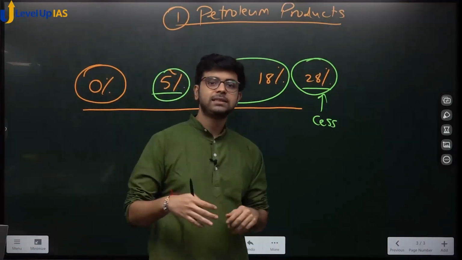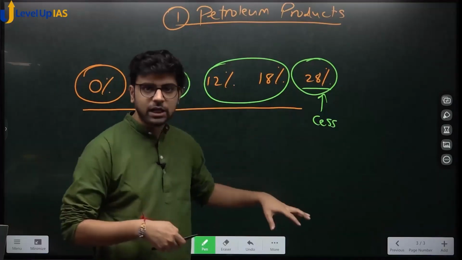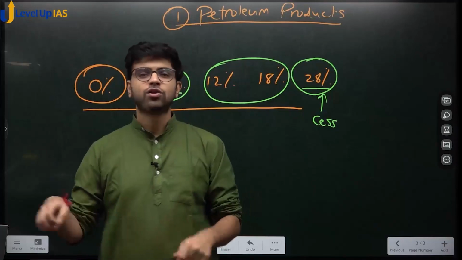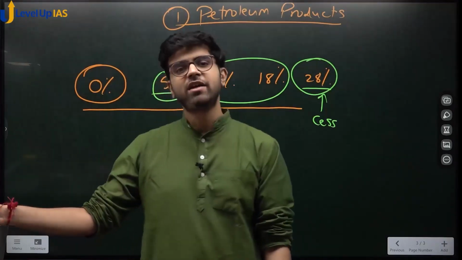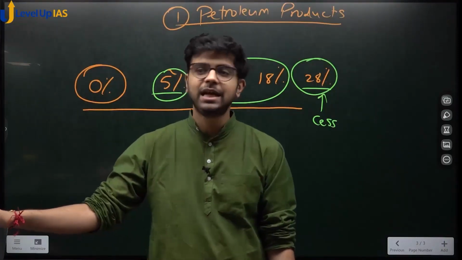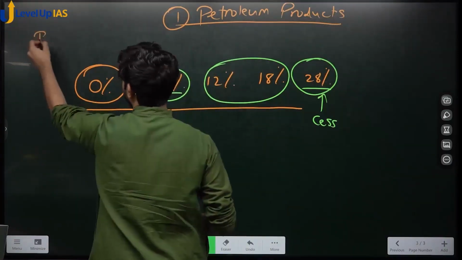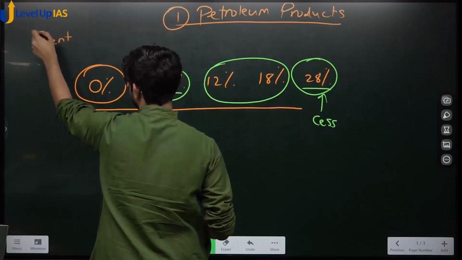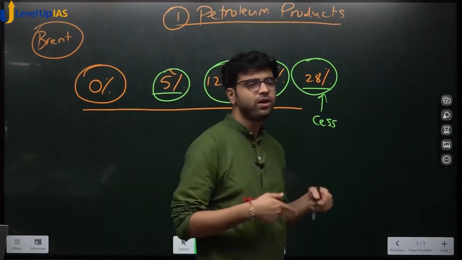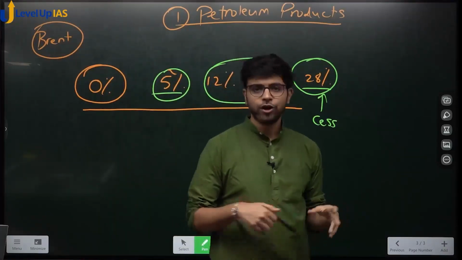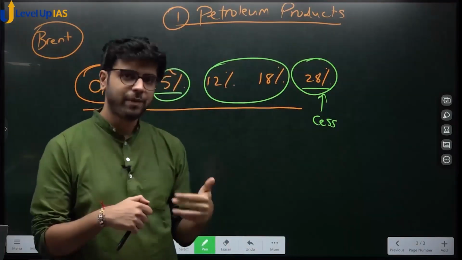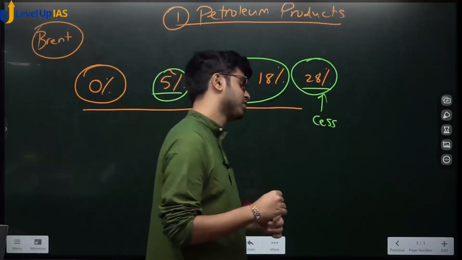If we import oil, that oil price is not very high now. Currently that oil price is in fact low. It is called crude oil price. There are various varieties of crude oil which are found. What we use is Brent crude, B-R-E-N-T. This is the variety of crude oil which we refine and convert into petrol, diesel, aviation fuel according to the requirement, and then we sell it to petrol pumps, oil manufacturing companies and petrol supply companies, all of those things.